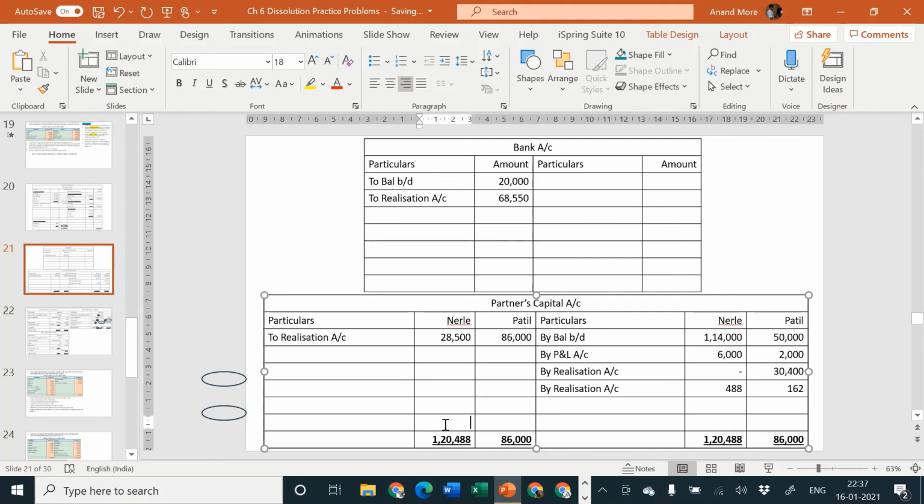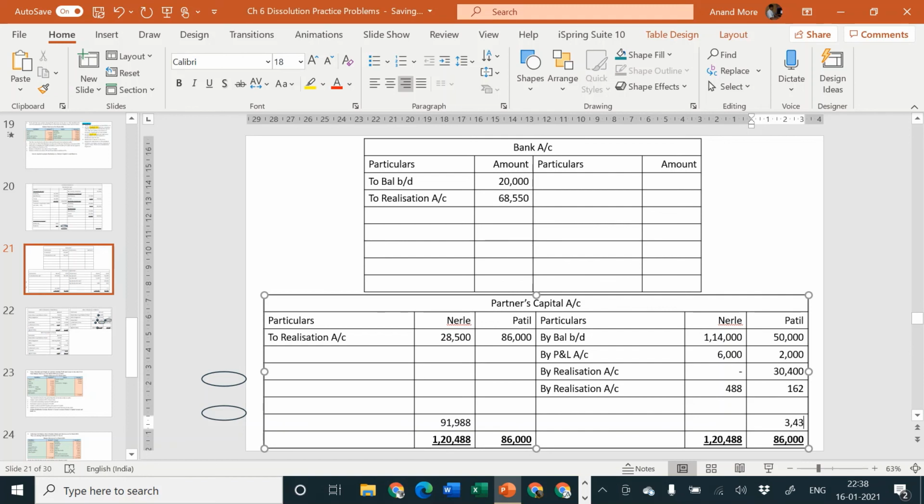From 1,20,488 we are required to deduct rupees 28,500. So 1,20,488 minus 28,500, that goes to how much? 91,988. And from 86,000 we will be deducting 50,000 and 2,000 and 30,400 and 162, that comes to 3438. So amount here will be 3438.